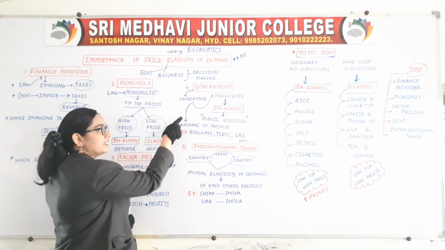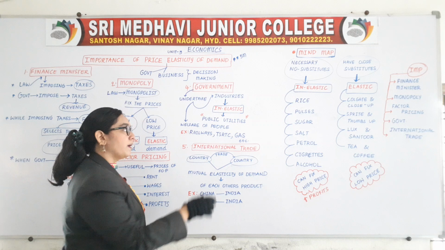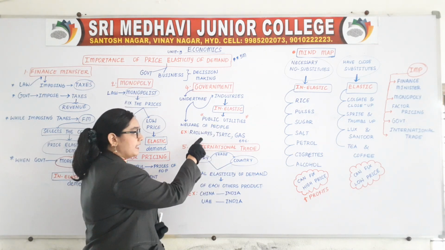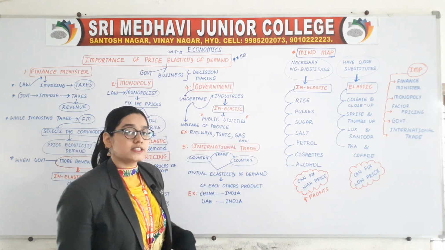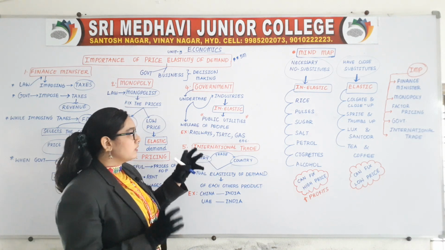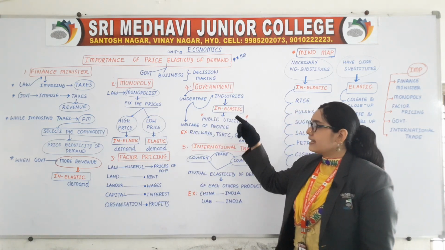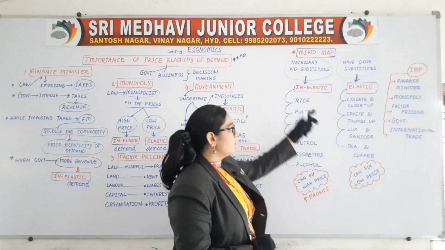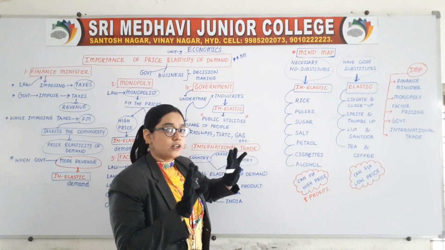By undertaking these industries, what is the main aim of the government? To promote the welfare of the people. For example, railways, TSRTC, then gas offices, these are all run by the government only. So, the question arises, why is the government selecting only inelastic demand commodities? Why not elastic? Because for inelastic commodities, the demand will not change.